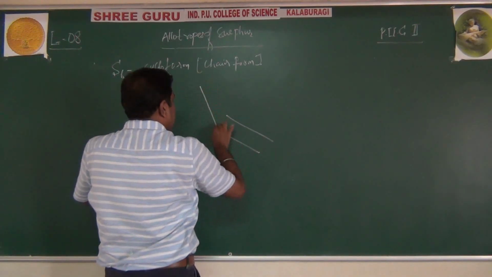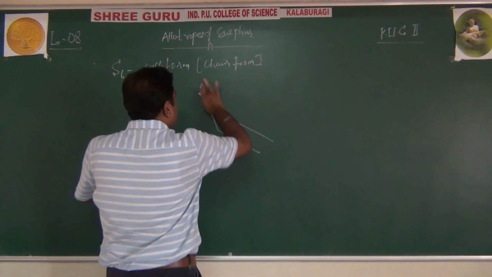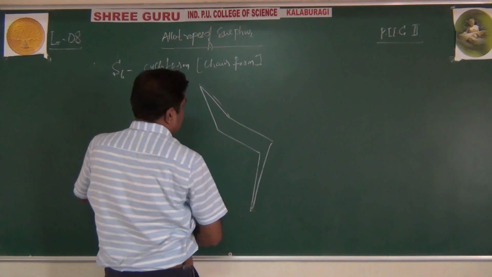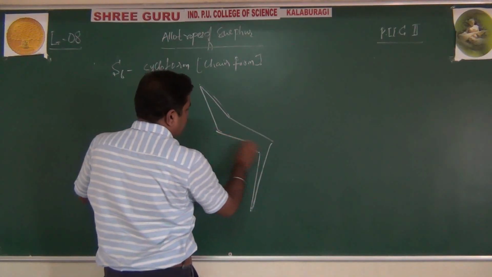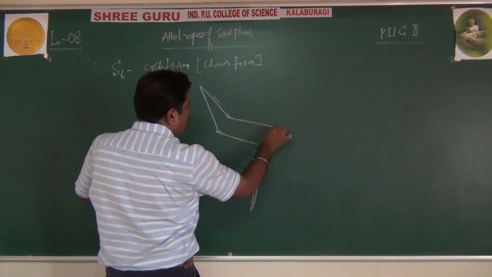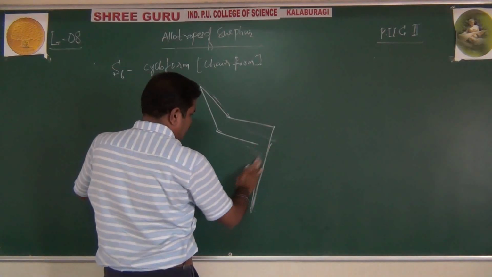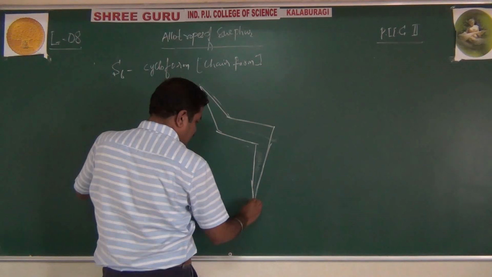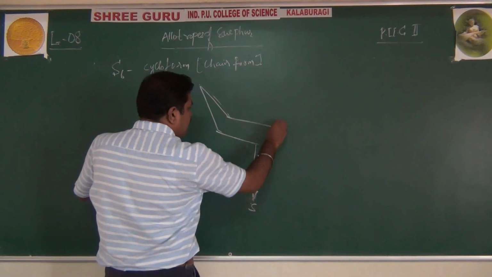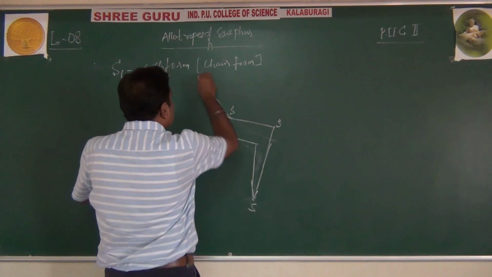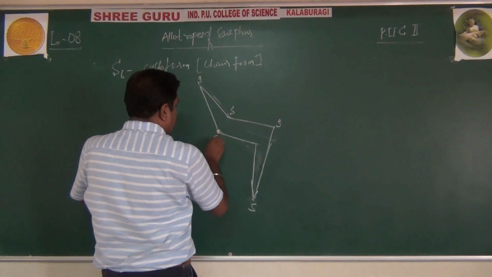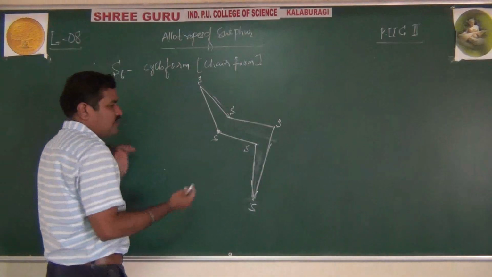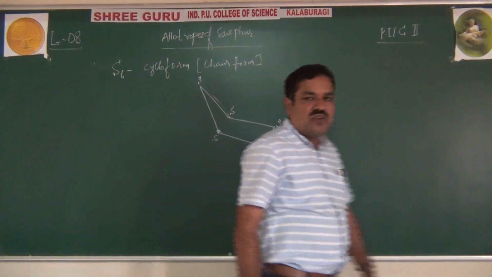See, it will be seen like this: one, two, three, four, five, and 6. Okay, this is a chair form. This is called the cyclo form.